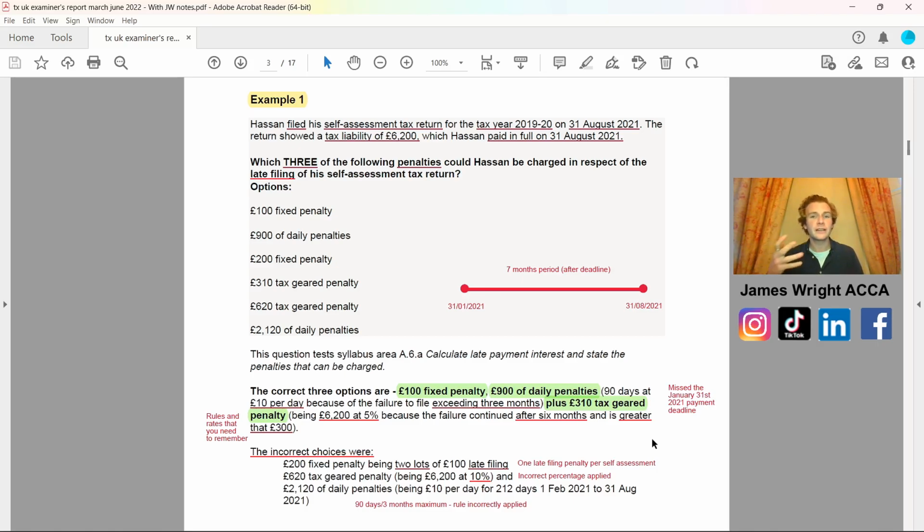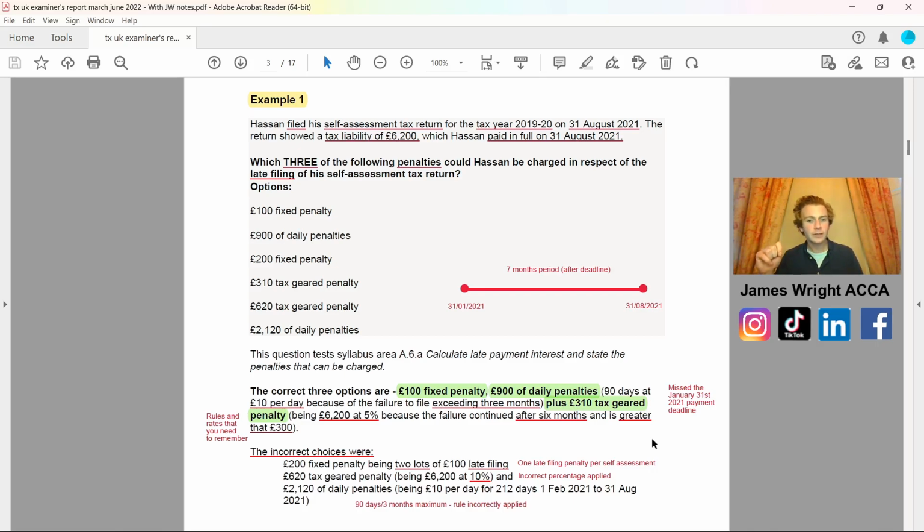But they also, which is really good in these external examiners reports, tell you the incorrect choices, and I've written some notes at the bottom saying why it can't possibly be right. Well, the £200 for the fixed penalty would be 2 lots of £100 of late filing. We only know it's £100 when you submit late for your tax return, or when you file late, for example. For the tax geared penalty, we had the incorrect percentage applied, so they put down 10% rather than 5%. This is all down to the rules and the rates for that particular tax year, so just be careful to note down what is that charge for the tax year that you're actually sitting.